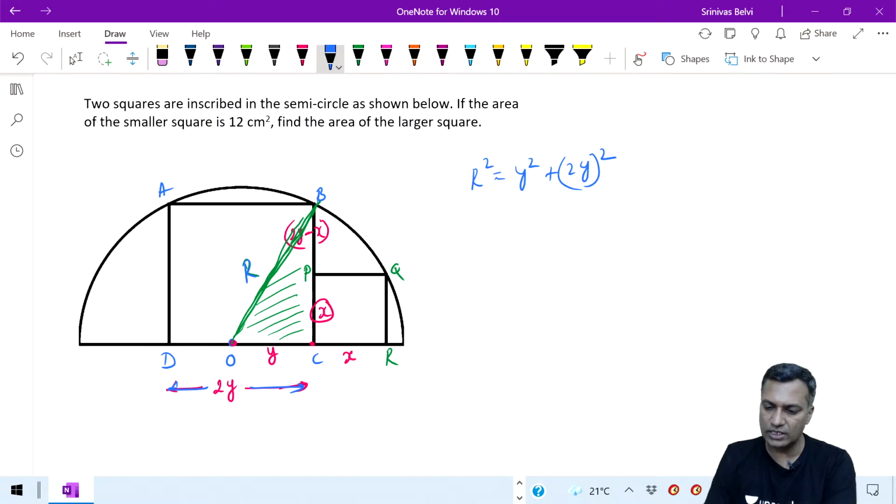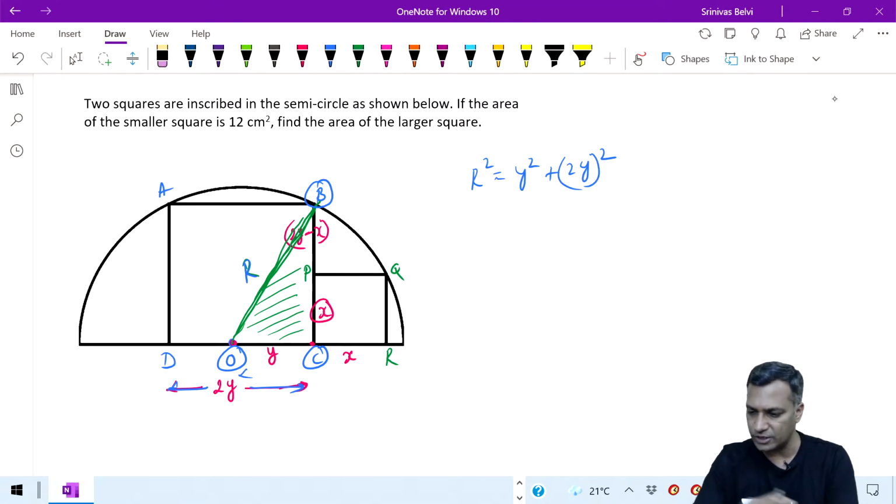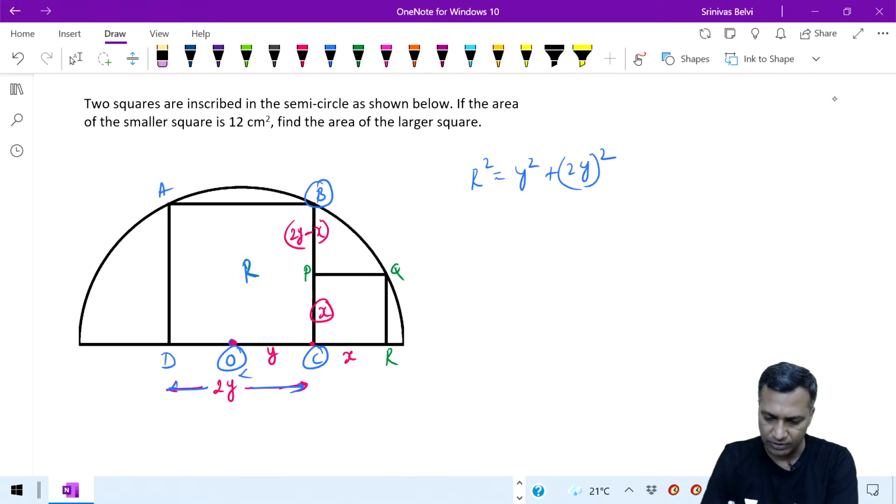What did I do? I looked at the bigger triangle O, P and C. One length is y units. The complete length of BC is nothing but 2y units. I took a square of that. Fair enough. Now the same R, let me define it from the other perspective.